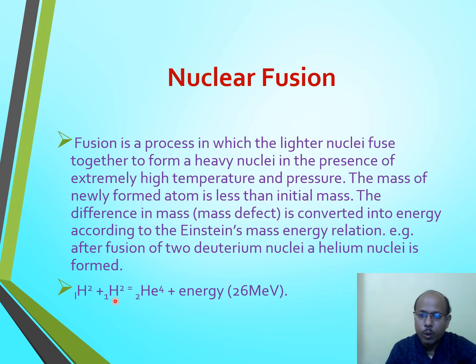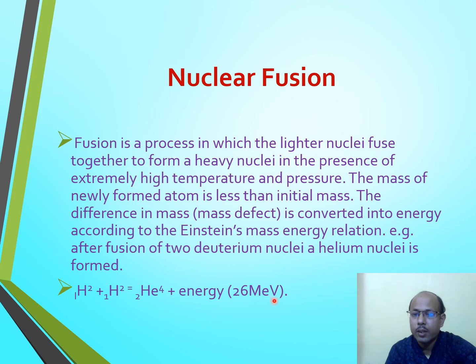This is the example of nuclear fusion. Here there are two deuterium nuclei, 1H2, that is an isotope of hydrogen. If it is 1H1, then it is known as proton or protium, and this is 1H2, that is known as deuterium. 1H2 plus 1H2, when two deuterium combine together under the presence of extremely high temperature and pressure, it forms helium nuclei with release of approximately 26 mega electron volt of energy.